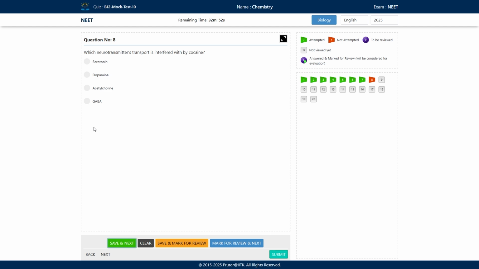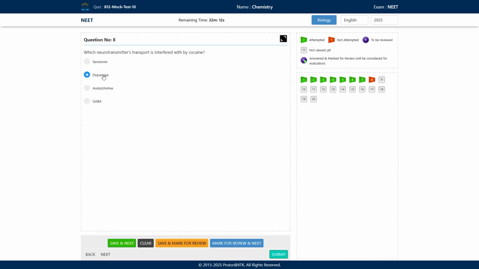Now next question, which neurotransmitters transport is interfered with by cocaine? So options are serotonin, dopamine, acetylcholine and GABA. So what will be the correct answer? Okay, the correct answer will be option number B, dopamine.